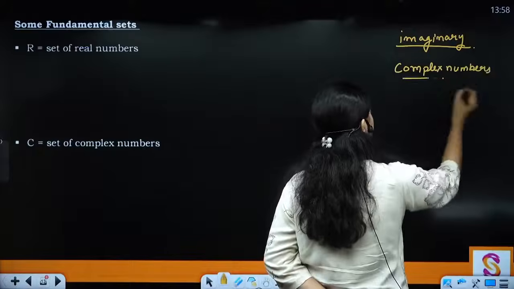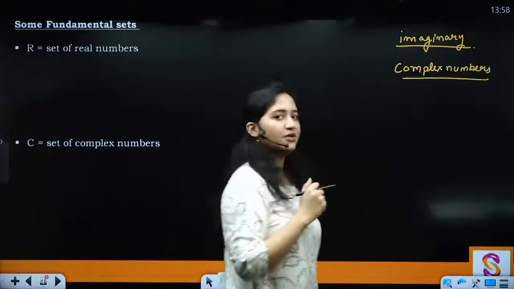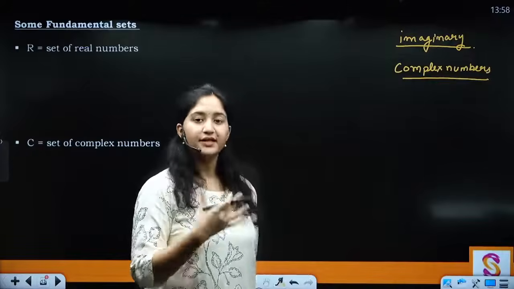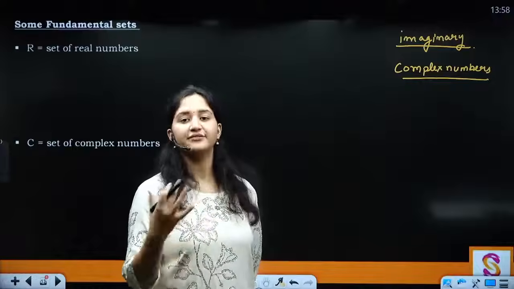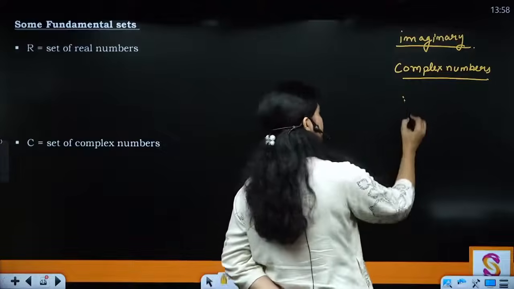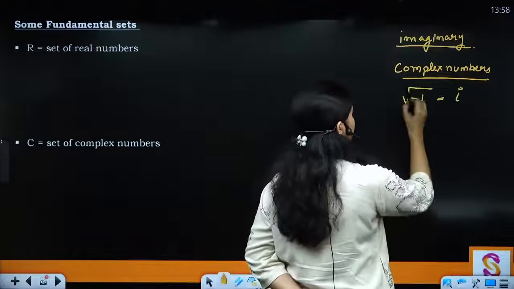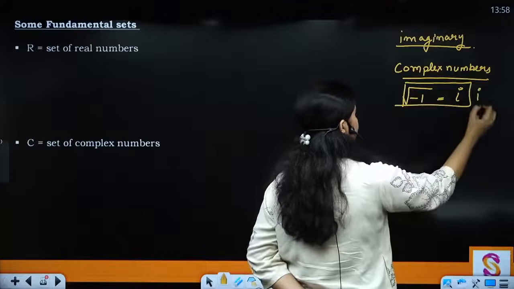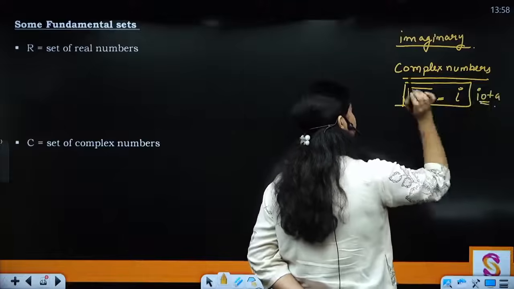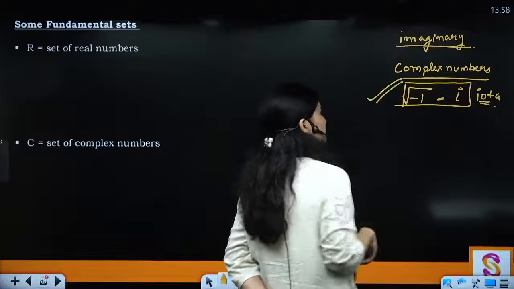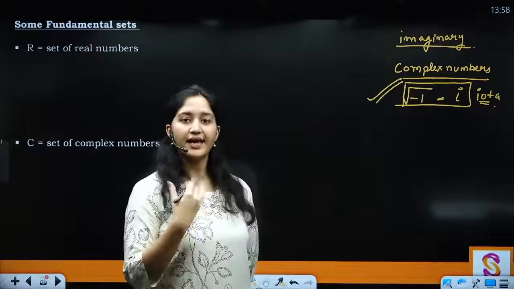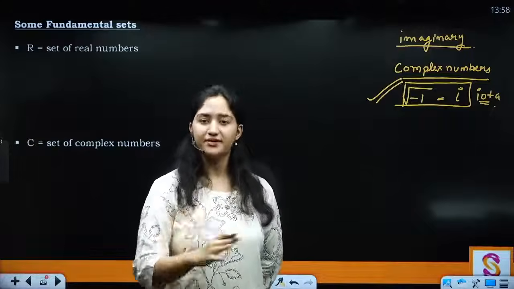And what is the basic or defining property of complex numbers? That is the square root of a negative number. So whenever under the root there is a negative number, that is known as your iota. Right? So apart from all the numbers which are of iota form, they are known as real numbers.